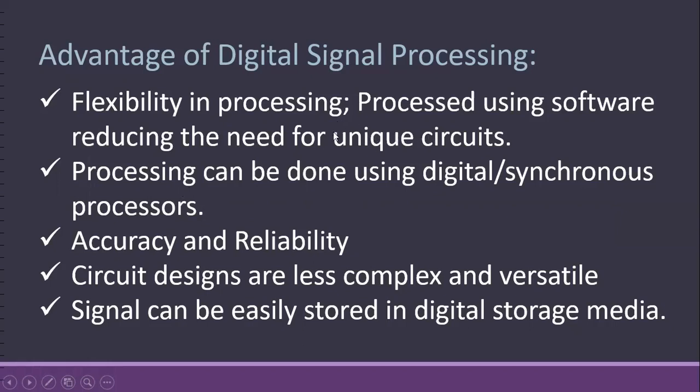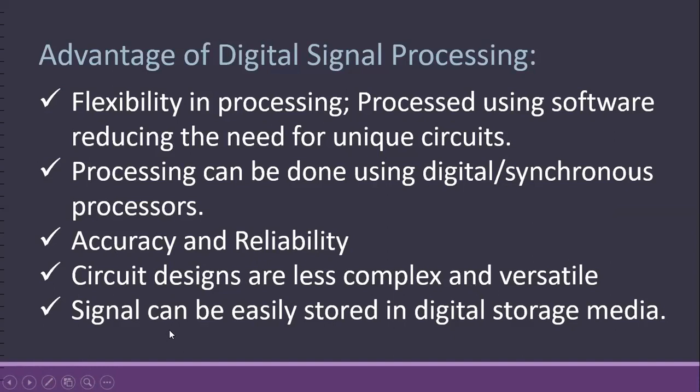Also, in an analog signal, if we want to change something, we have to change the whole analog circuit for it, which is not practical and is very time consuming. So digital processing increases our reliability and accuracy. Also, the circuit designs are less complex and versatile.